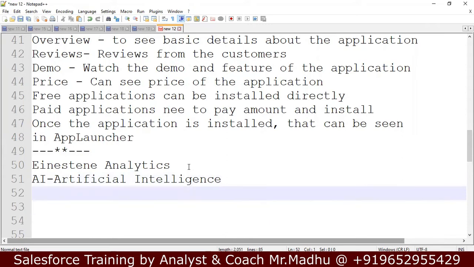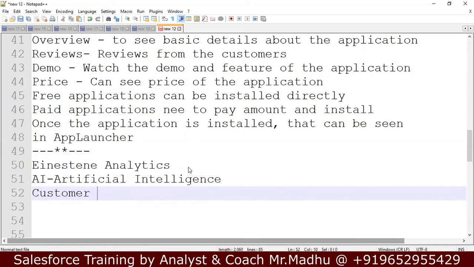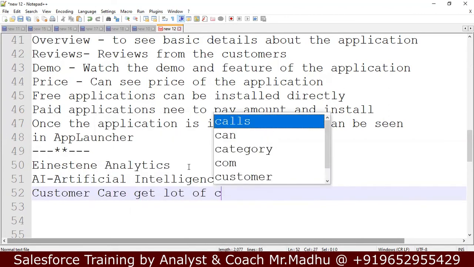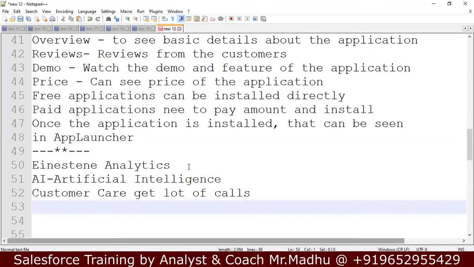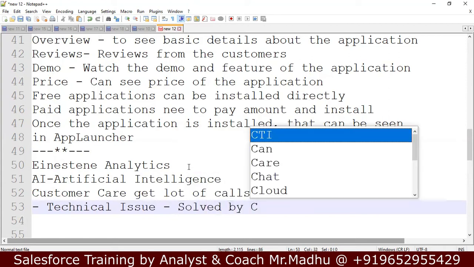For example, customer care gets a lot of calls. If it is a small technical issue that can be solved with minimum guidance, it will be solved by customer care.